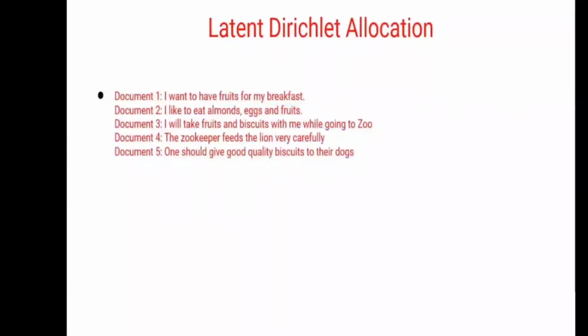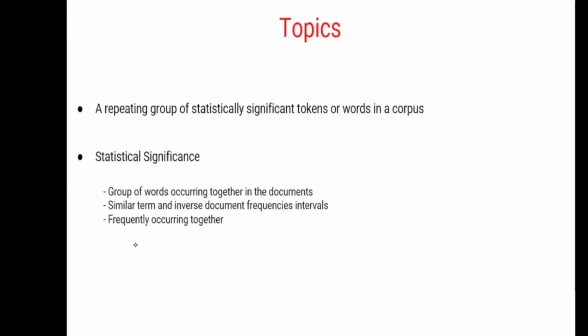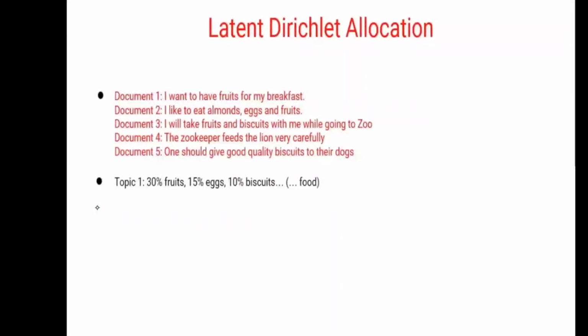Now in these 5 sentences, we look for repeating groups of statistically significant tokens or words in a corpus. What is meant by corpus? The set of sentences, whatever set of sentences is there, is called a corpus. Now, topic 1 is related to fruits, eggs and biscuits, which is related to food. Topic 2 is related to animals. These are the 2 different topics.